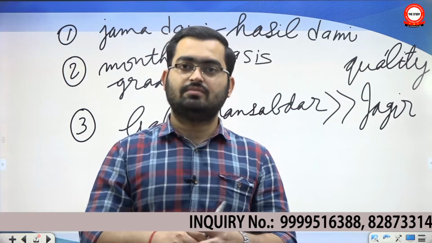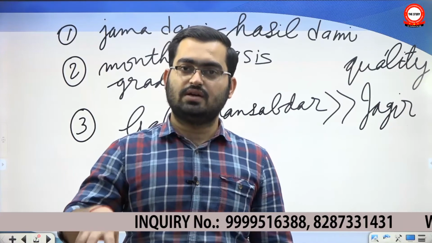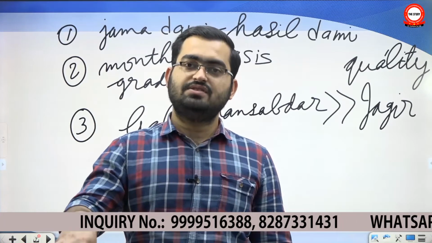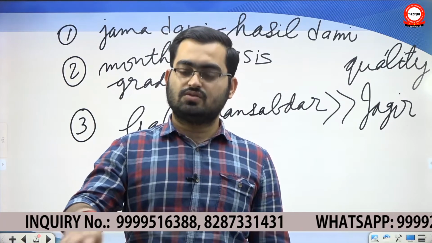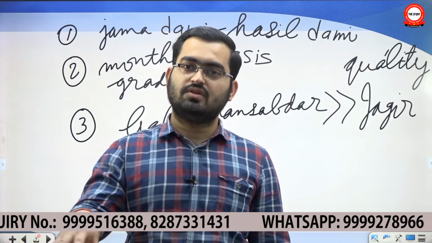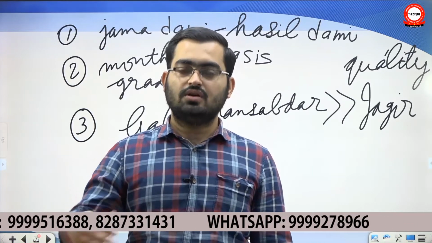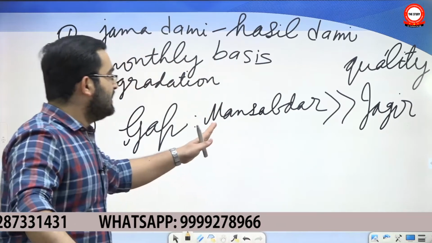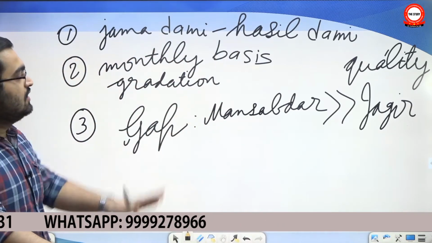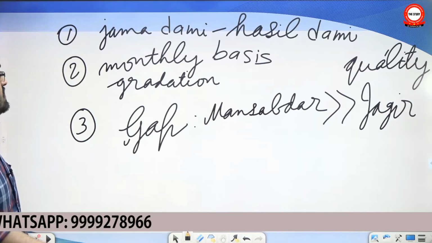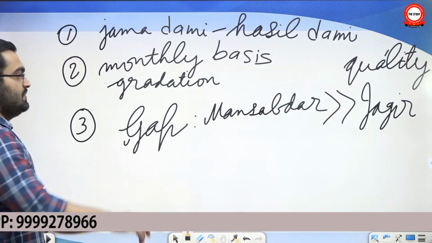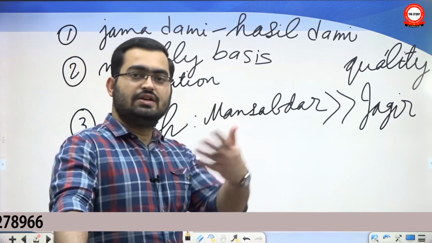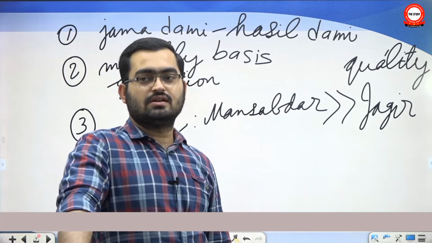But the quality Jagirs are those where it is easy to collect revenue, and the gap between Jamadami and Hasildami is not much. So if you are being promised 120 rupees in 12 months, you actually get that much, or as close to it as possible. But the gap between the number of Mansabdars and quality Jagirs was getting larger and larger. So even Aurangzeb eventually had to shut down the enrollment of further Jagirdars.